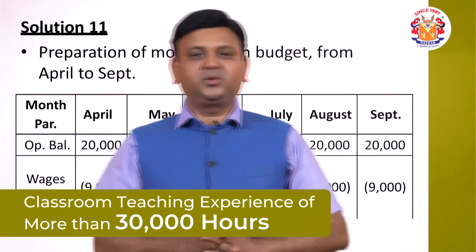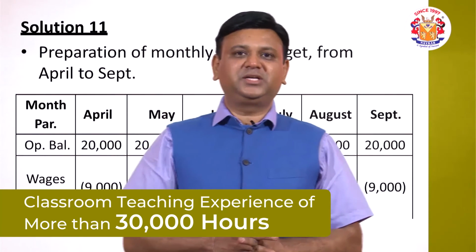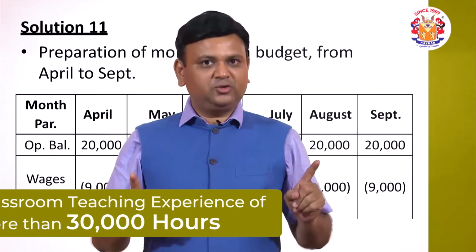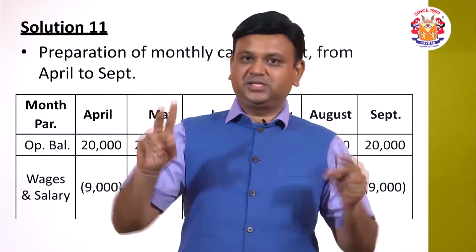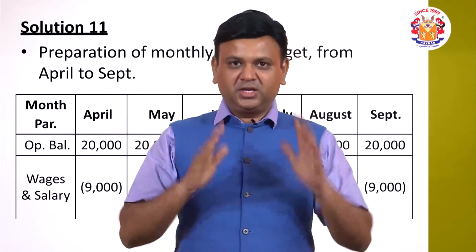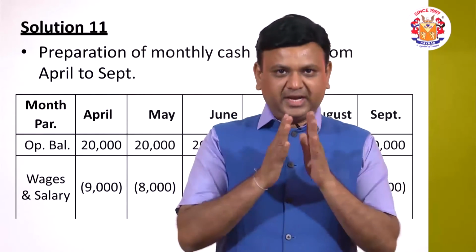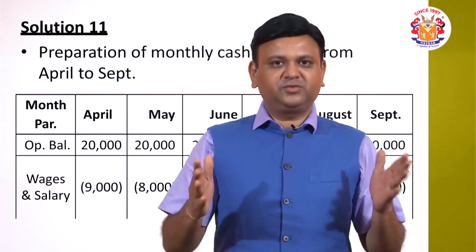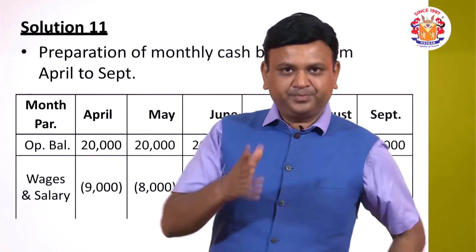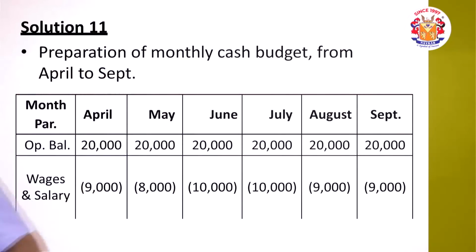Now I am showing you the question slide with respect to the collection of the sales. As I told you, 20% of the sales is on cash basis. The remaining 80% is on credit, and there is a bifurcation in which we are going to receive the amount. So let us see the question slide and then we will continue with the table.